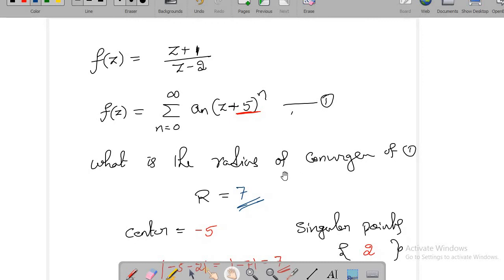Okay. Without writing power series expansions, we can tell what is the radius of convergence if the power series expansion exists. All that you need to see is where the singularities are, what the singularities are, and what is the distance between the center of the power series and the singularities. So the minimum distance is going to be the radius of convergence.